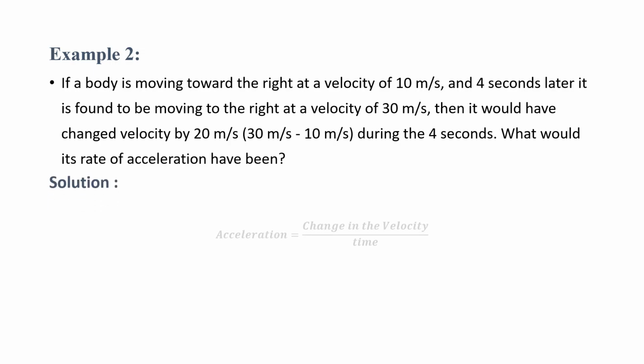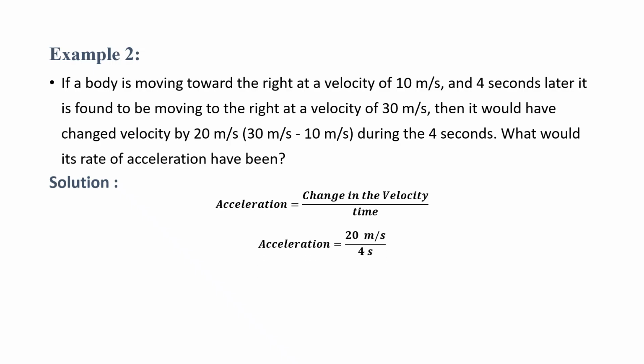So we know the acceleration is change in the velocity to the time. So here change in the velocity is 20 meter per second. The time period is 4 seconds. So acceleration is 20 meter per second by 4 seconds equal to 5 meter per second square. So this is a way to calculate acceleration.